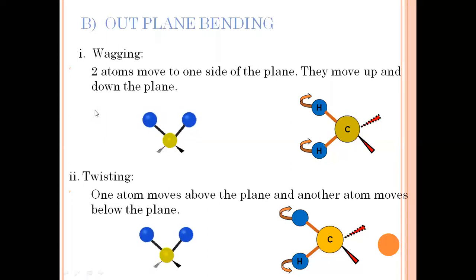So in wagging, both the atoms move to one side of the plane. They move up at a time, and they move down the plane. In twisting, what happens? One atom will move above the plane and the other atom will move below the plane. So this is twisting. In wagging, both atoms move to one side of the plane, either up or down.